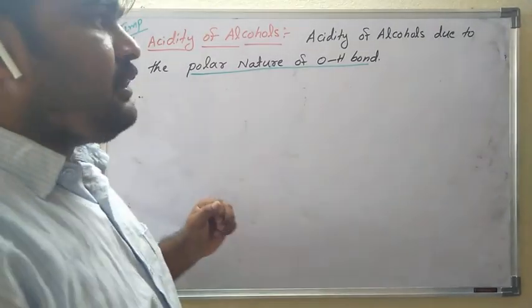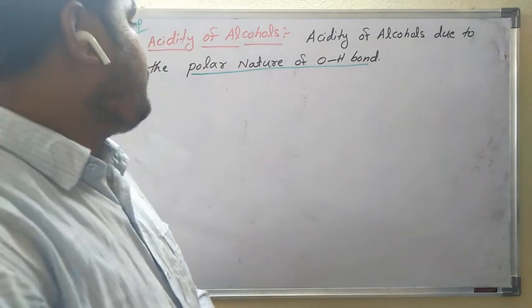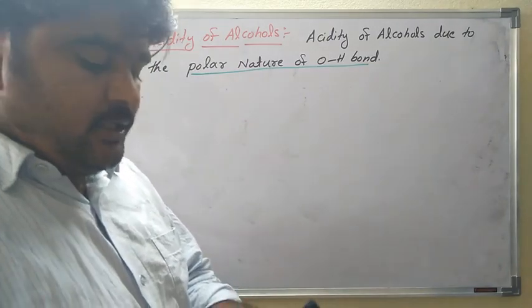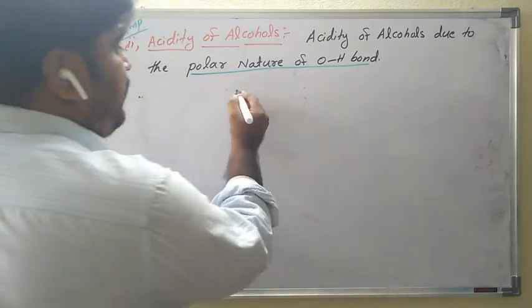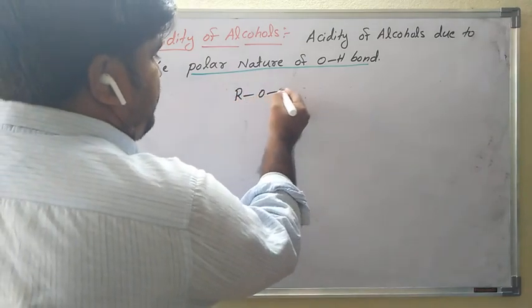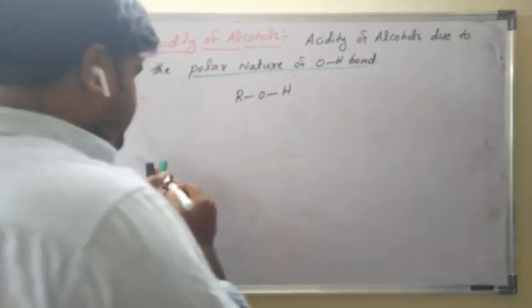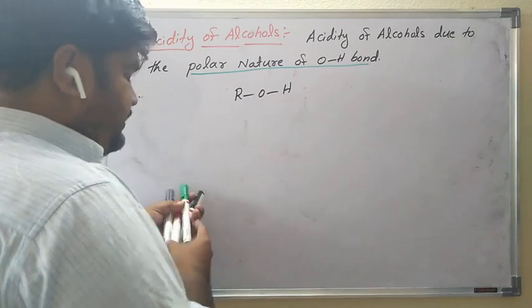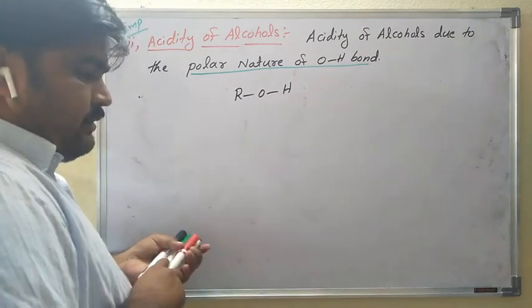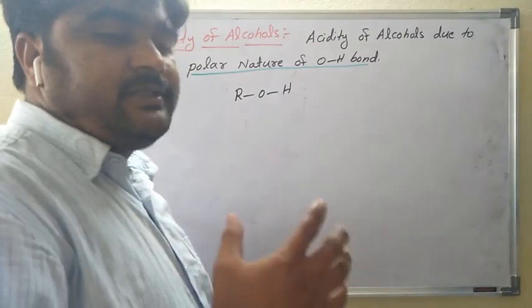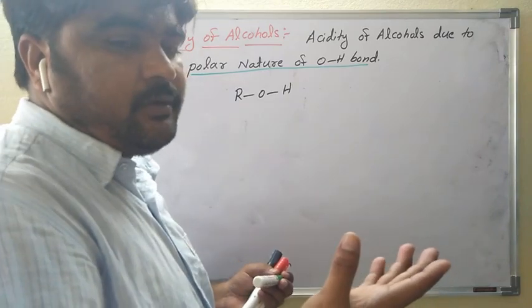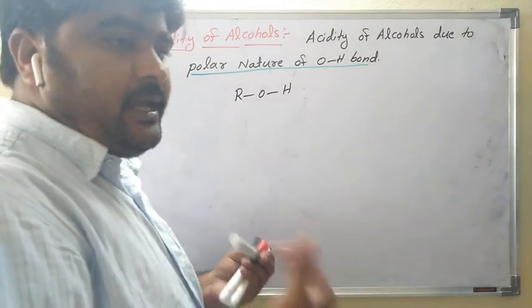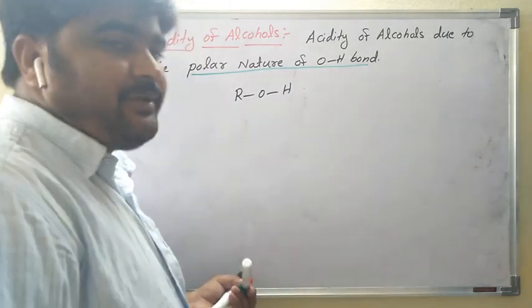Acidity of alcohols is due to the polar nature of the OH bond. What does polar nature of the OH bond mean? The R-OH bond is polar. Generally, what is an acid? Acids are substances which donate H plus ions. Like H2SO4 releases the H plus ion, that's why it is an acid.